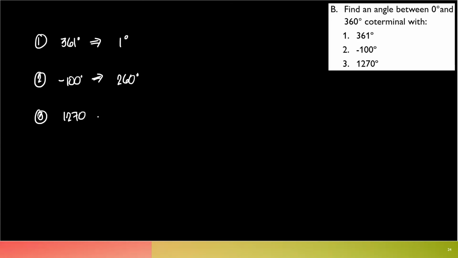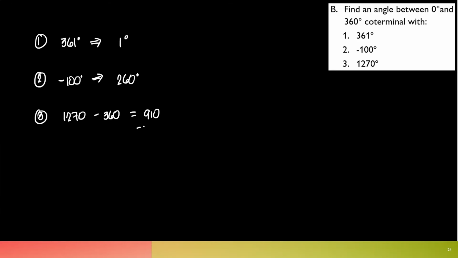Lastly, for number 3, 1270. So that means we can subtract 360 to it, and then another 360, and then another 360. Right? What will this be equal to? This is actually 1270 minus 360. This is 910. So you'll notice that this one is still greater than 1 revolution.